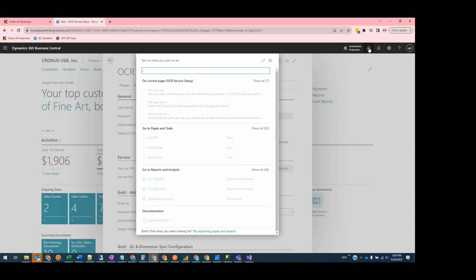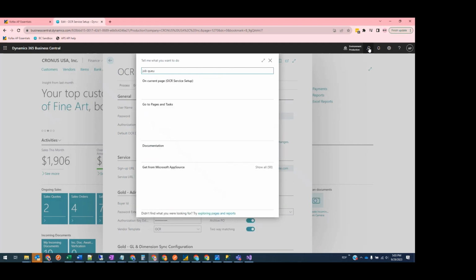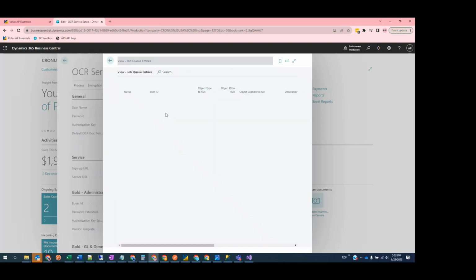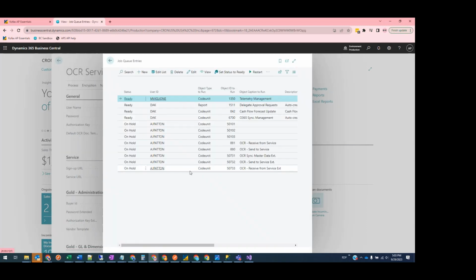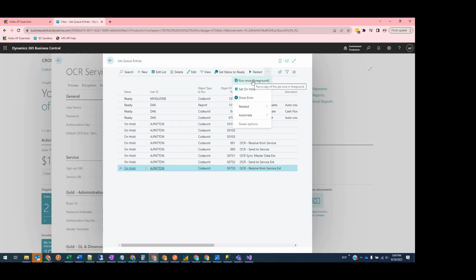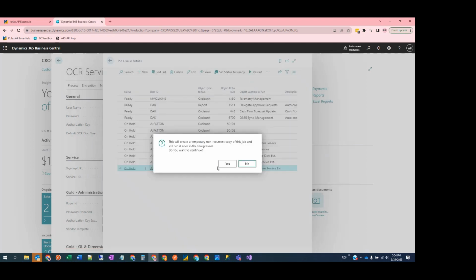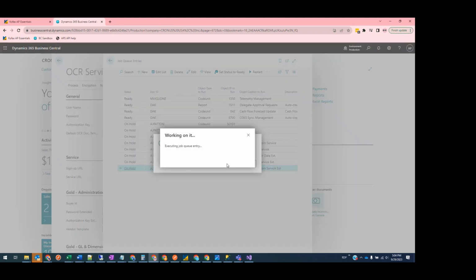So I can go to my job queue, and usually you'll have these jobs that pull and push data to and from AP Essentials on some sort of recurring regular schedule. For the purposes of this demo, I have them on hold, and I'm going to just manually select and run the receive from service job, and it should pull that document in.